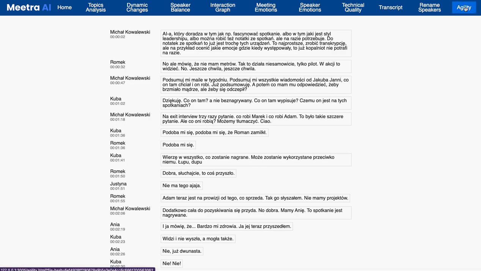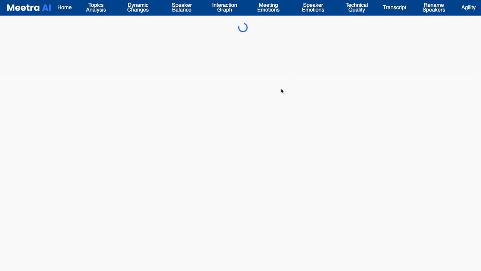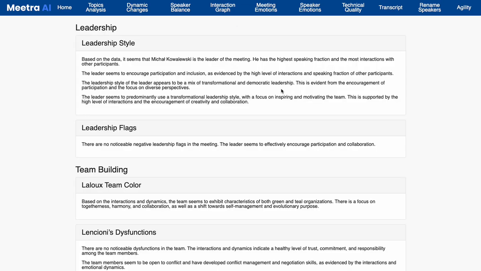The agility report is feeding all this information that we have gathered from the meeting to an LLM through the filter of multiple methodologies, which gives more in-depth information about where the team is. So in a moment, we're going to see how this works and what kind of information we can read from the meeting by feeding data to the LLM.